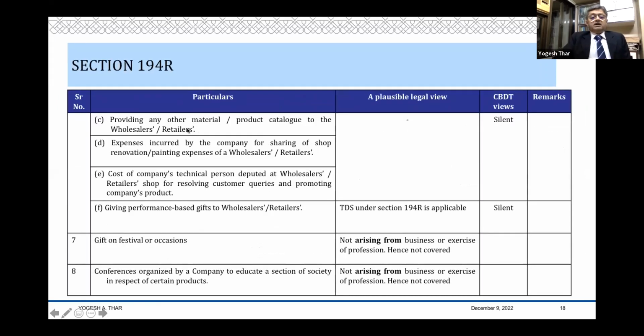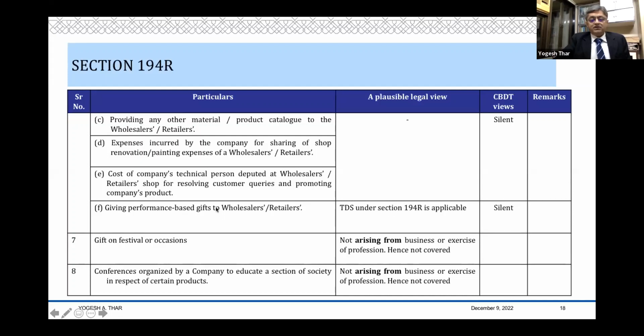Then providing any other material, product catalog to the wholesalers, retailers, expenses incurred by the company for sharing of shop renovation, painting expenses of wholesalers. So, I may undertake renovation or I may undertake painting of their shop. Cost of company's technical personnel deputed to wholesalers', retailers' shop for resolving customers' queries and promoting the company's product, and giving performance-based gifts. So of course, for this performance-based gift, definitely 194R applies.